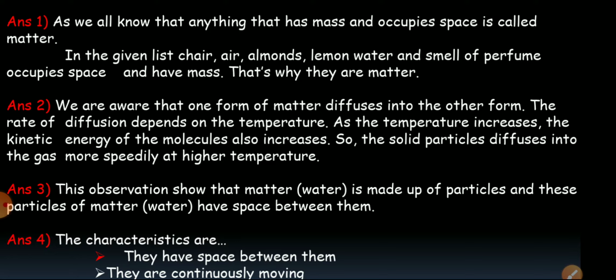As the temperature increases, the kinetic energy of the molecules also increases, because to increase the temperature we have to provide heat energy, and here the heat energy gets converted to the kinetic energy of the molecules. And as the kinetic energy of the molecules increases, the particles of the food diffuse into the gas, that is air, more speedily at higher temperature. That's why when hot food is put on the dining table, we can smell it a few meters away, but we cannot feel the smell of the cold food put on the same table.